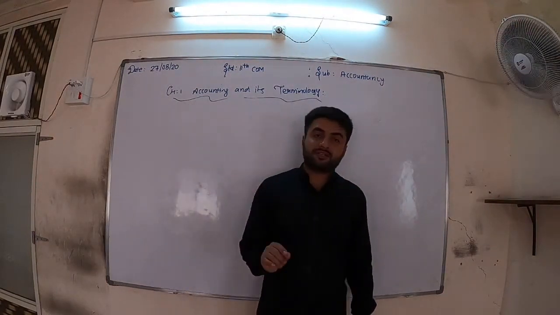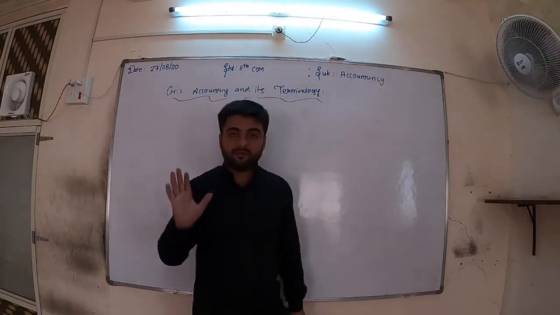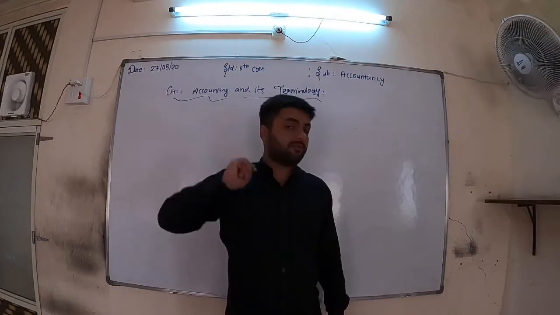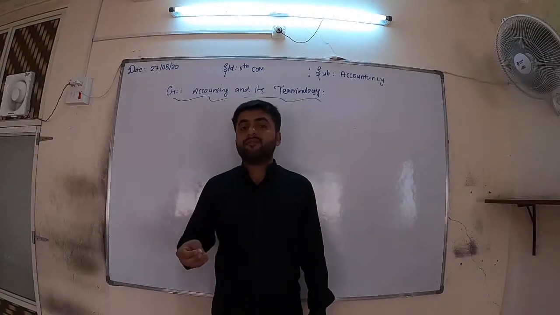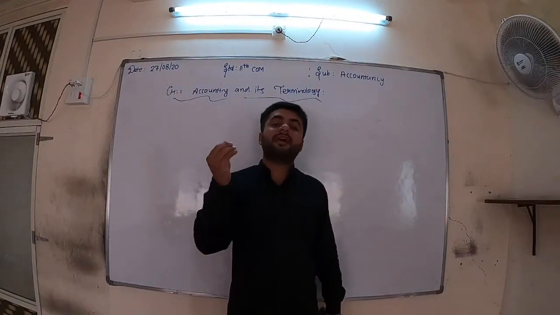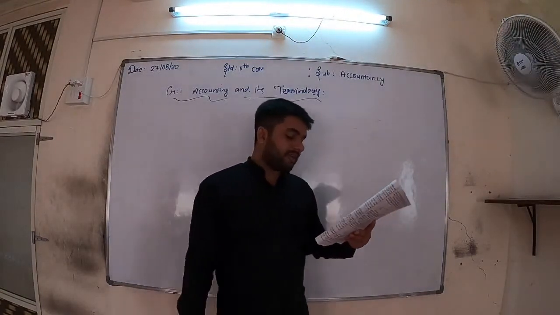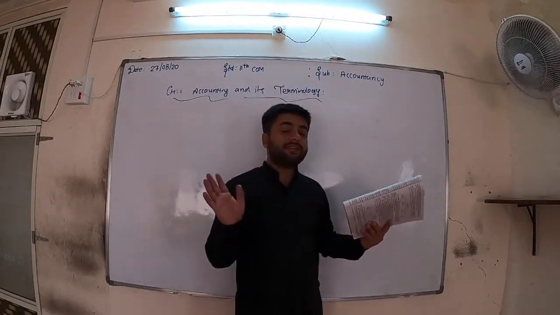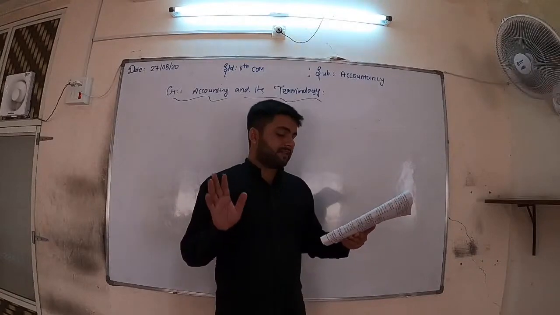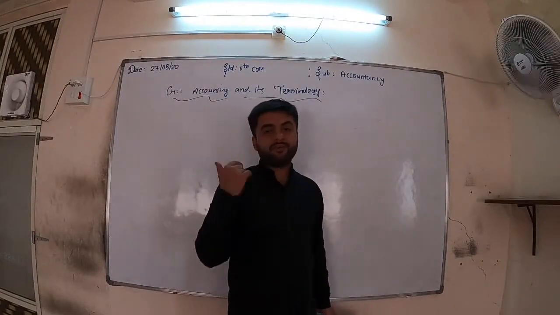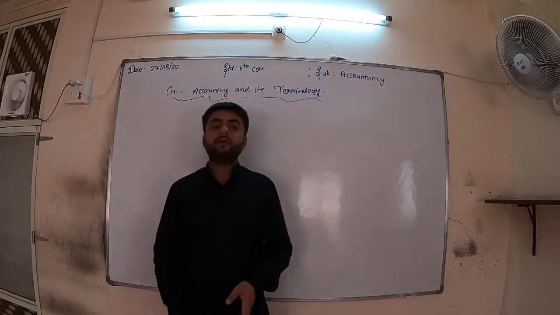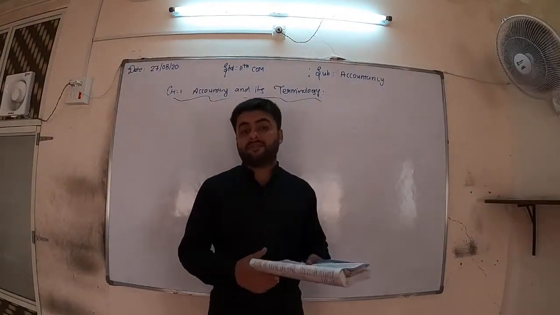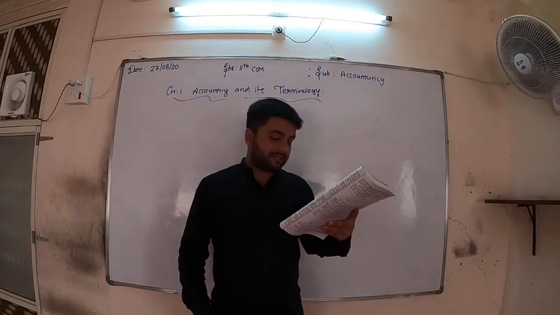So debtors means our customers to whom we have sold the goods, but they have not paid to us. So goods are sold on credit, not on cash. Now in future we will receive the money from them, so they are our debtors. A customer becomes a debtor of that amount for which goods are sold on credit only, not on cash. Debtors are treated as current assets, we all know it. Just now I said.